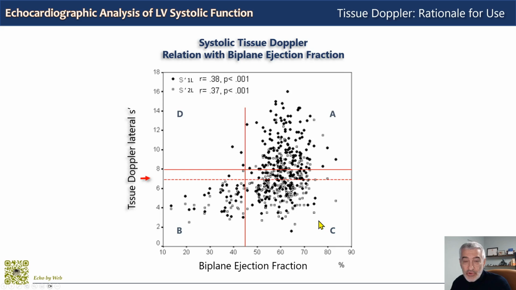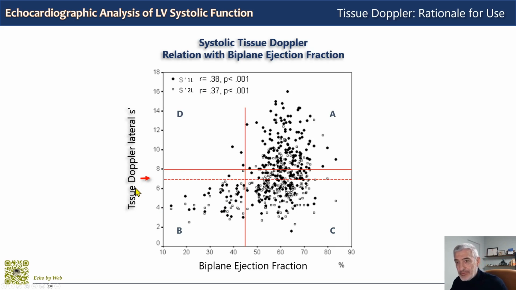And this is very important because we know that across most heart diseases, systolic function begins to decline first along the longitudinal vector and only after along the radial and circumferential vectors. I am making this simple, but it can stand for most diseases. So we can detect these patients only using an analysis of longitudinal function.